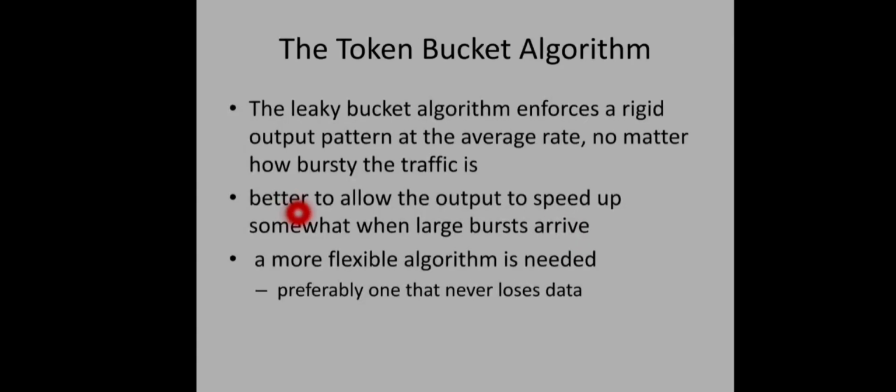But it's better to allow some burstiness in the output according to the input, right? Of course, the output should be regulated flow to avoid congestion and all, but it's preferred to give some fast response to bursty traffic. That is one of the aims of this token bucket algorithm. Also, in the case of leaky bucket algorithm, if new packets arrive when the corresponding bucket is full, what happens? The corresponding packets are discarded, right? So, an algorithm which will not lose packets to the maximum, that's also preferred. So, these are the two reasons behind the design of this token bucket algorithm.